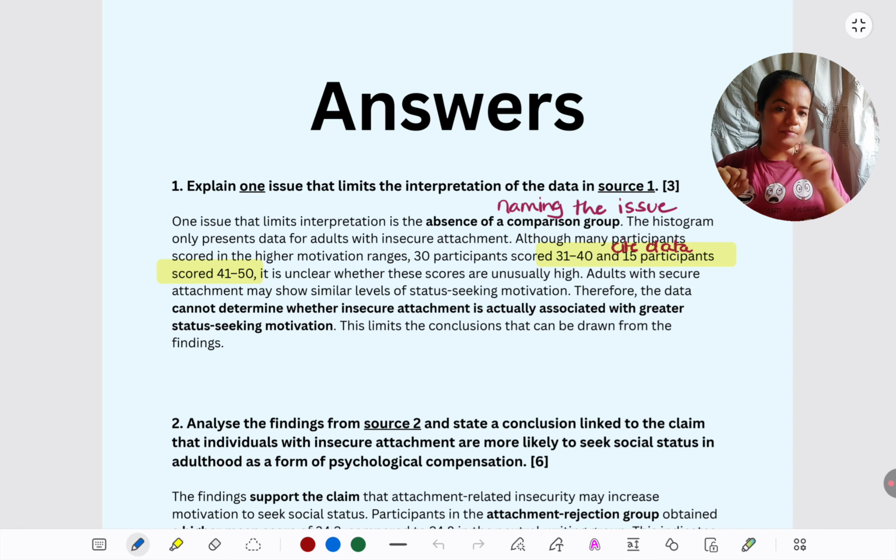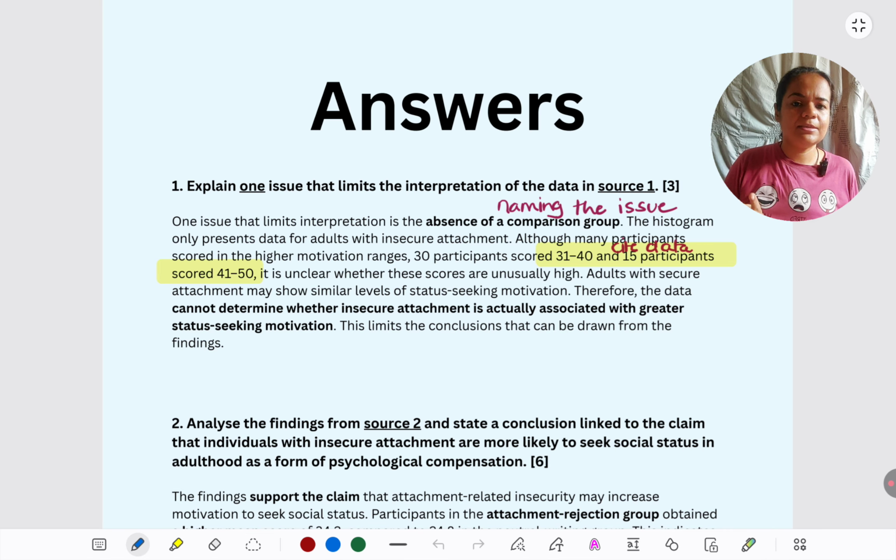See, whatever I'm writing on the screen, these are things about how to write the answer rather than what to write. Okay, and what else? Like I told you in the beginning, in my opinion, 5 to 6 sentences, that's just a recommendation. Naming the issue should definitely be there, citing the data should definitely be there. Every point must be highly relevant to the stimulus. No generic answers. This is a rule that I cannot emphasize enough, not only for paper 3, paper 1, 2, 3. Nowhere in the IB syllabus must you give generic answers.